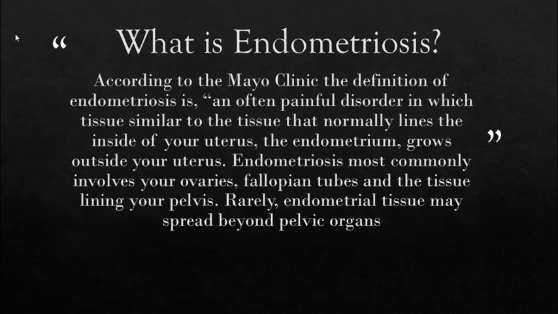What is endometriosis? According to the Mayo Clinic, the definition of endometriosis is an often painful disorder in which tissue similar to the tissue that normally lines the inside of your uterus, the endometrium, grows outside your uterus. Endometriosis most commonly involves your ovaries, fallopian tubes, and the tissue lining your pelvis. Rarely, endometrial tissue may spread beyond pelvic organs.